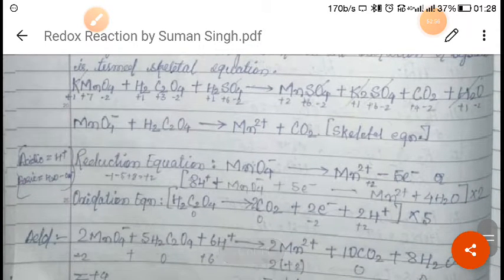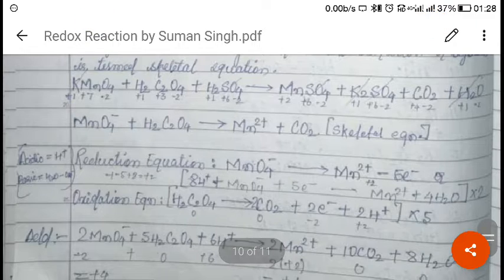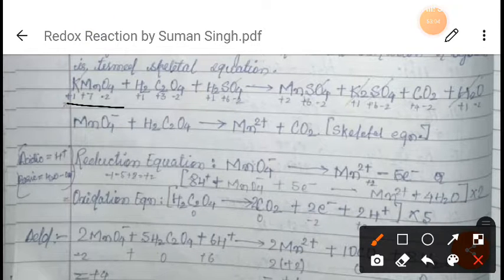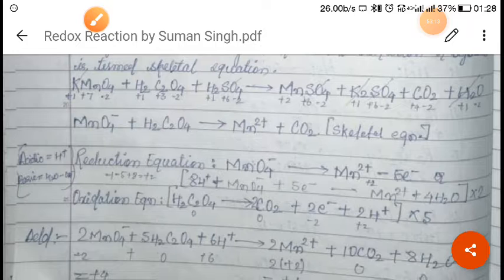So first, the method which I have used here is the ion electron method. KMnO4 plus H2C2O4 plus H2SO4 will give MnSO4 plus K2SO4 plus CO2 plus H2O. So first of all, in the ion electron method, you write the overall oxidation state of each and every element.